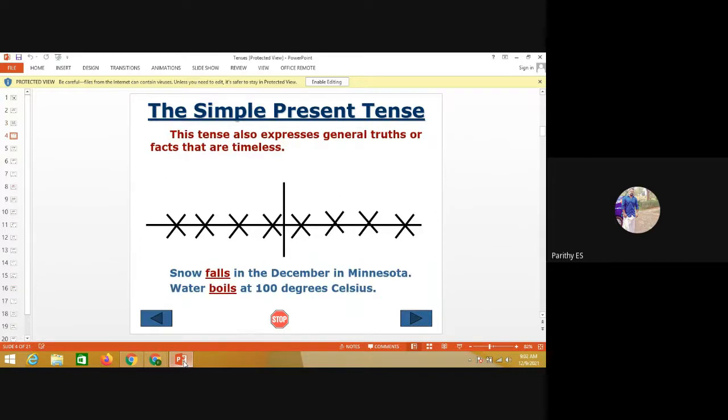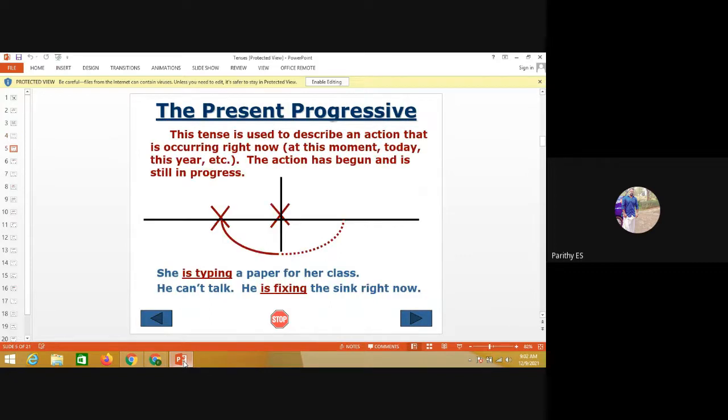This tense also expresses a general truth or fact that is timeless. Snow falls in December in America. Likewise, we can use: water boils at 100 degrees Celsius. If it comes to the present progressive, this tense is used to describe an action that is occurring right now. That means the incidents that are happening right now are in the present progressive. At this moment, today, this year, etc.